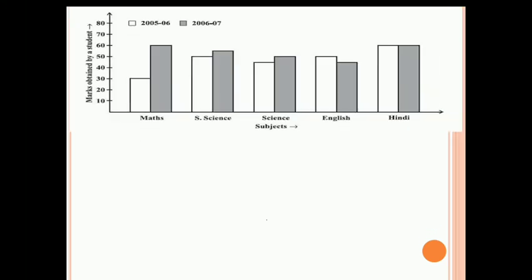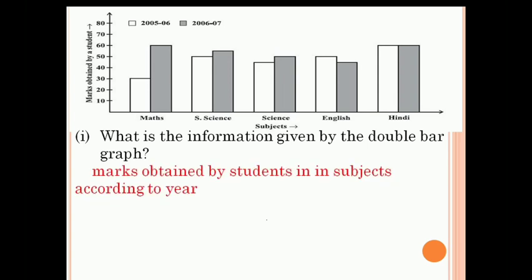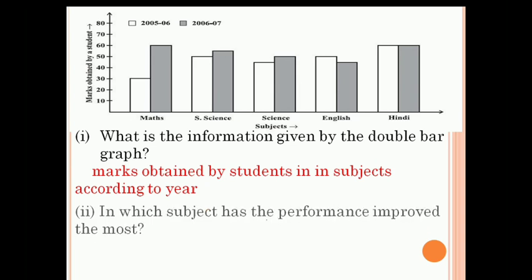So with the help of this double bar graph, we have to answer some questions. My first question is, what is the information given by the double bar graph? Marks obtained by students in subjects according to year.